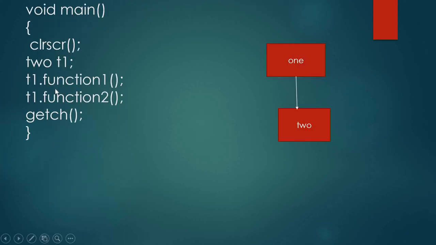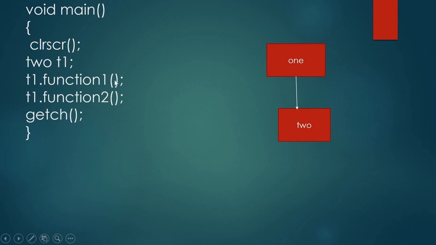Then in void main we are creating the object of the derived class. Here which is the derived class? Class 2 is the derived class. So here we are creating the object of derived class 2, that is, T1 is the object of the class 2. Using that object we can access the function in the base class and the function in the derived class also.